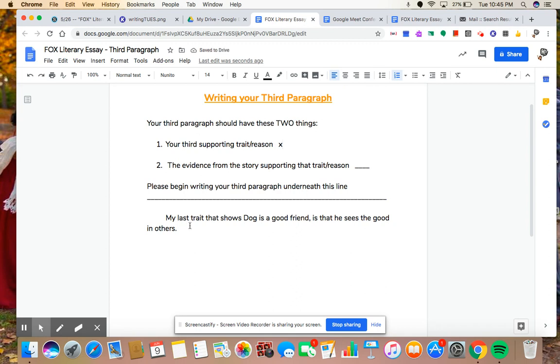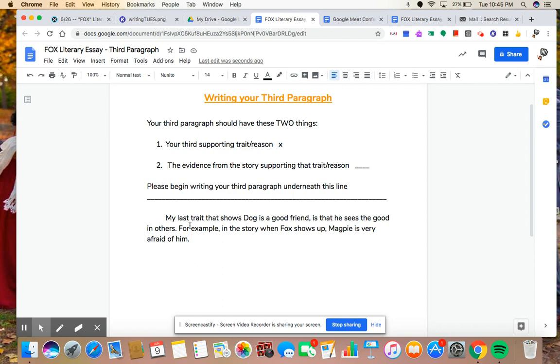Now I need to write the evidence from the story. And I can write these two words. For example, okay, in the story, when Fox shows up, Magpie is very afraid of him. Okay. And one more thing that makes our literary essay strong and something that you can add in is a quote from the story.